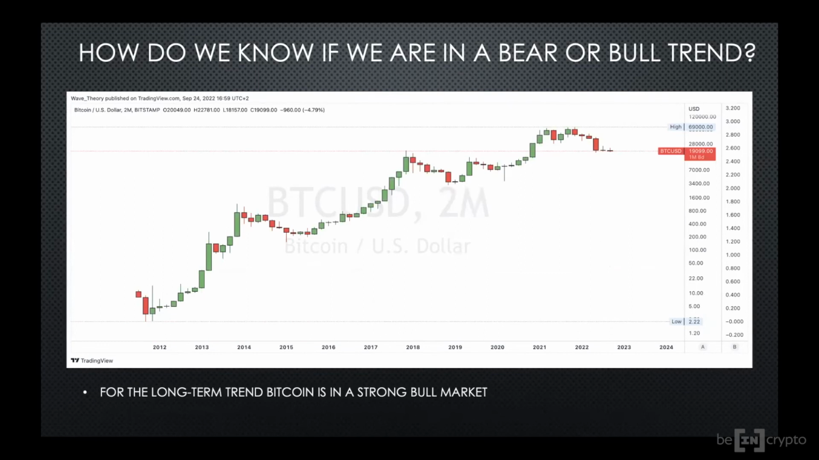Contrary to that, for the long-term trend, Bitcoin is in a strong bull trend. As of right now, we are trending at the 2018 high.